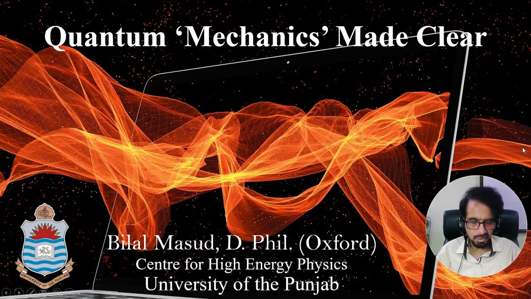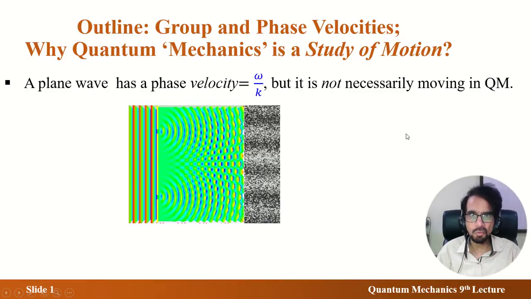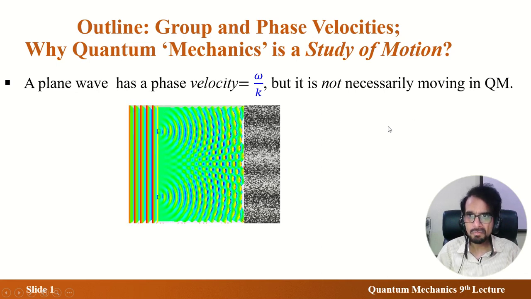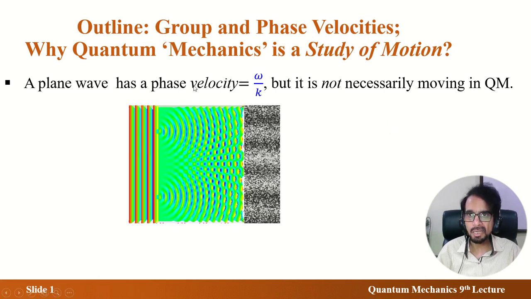The word mechanics in the name of quantum mechanics means the branch of physics concerned with motion, and motion has to be changed with time. And a speciality of quantum mechanics is that you can have a change of time in the sense that every particle is a probability wave, and the wave can move with a velocity.